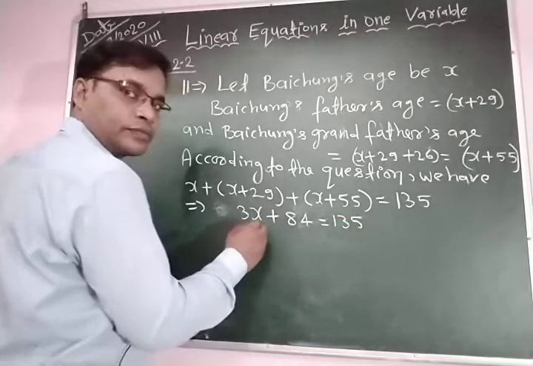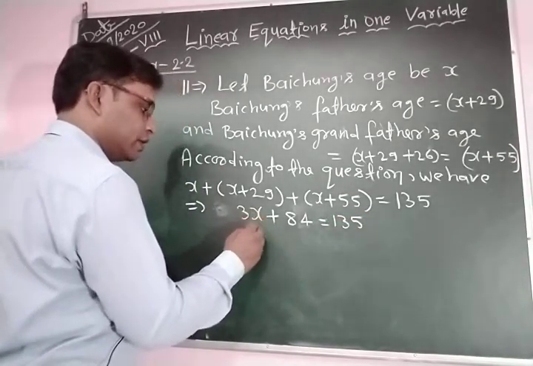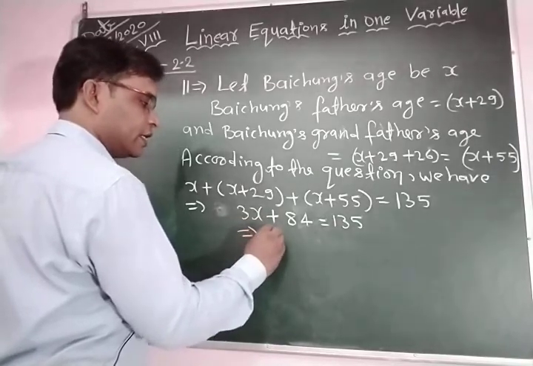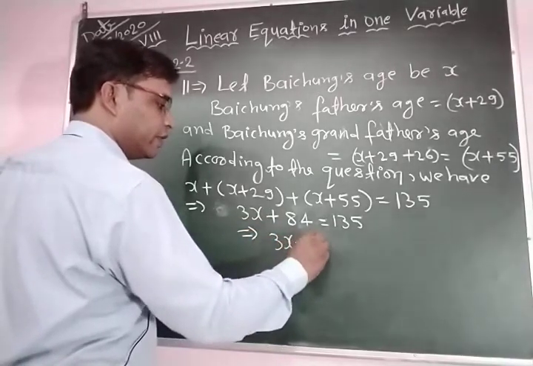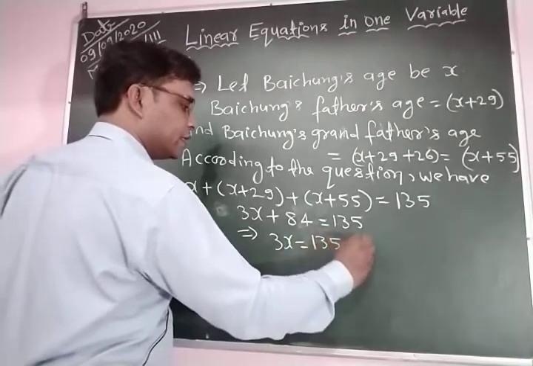This implies that 3x is equal to 135 minus 84.